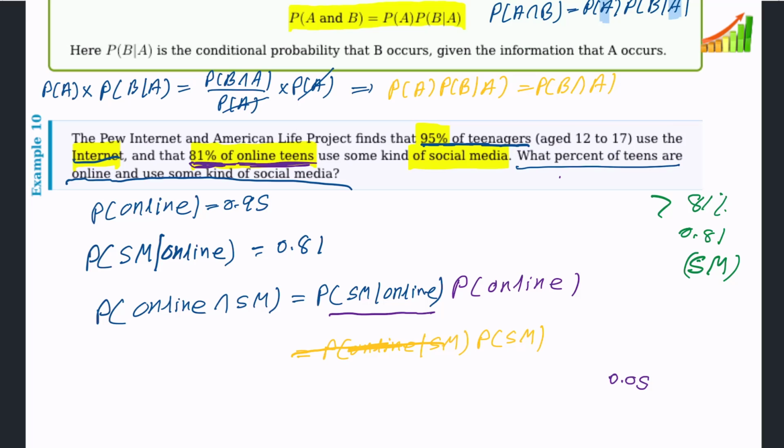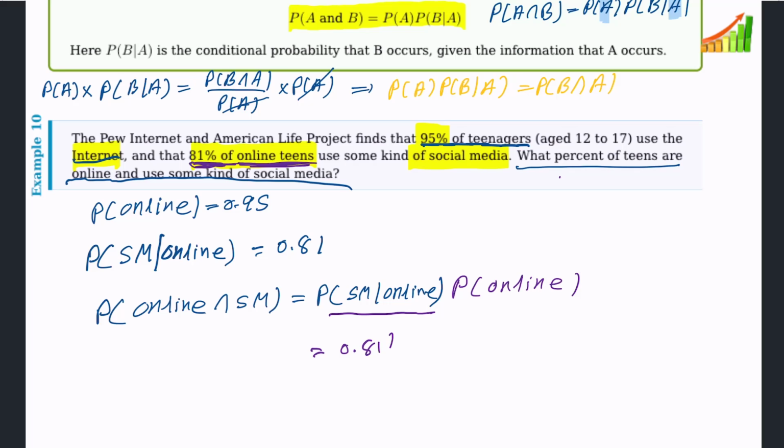We don't know this probability, and we don't know this probability. So that is the reason I write down the first one. Before you write the equation, you should write down the given information. Accordingly, you can write this equation. So this is 0.81 times 0.95.